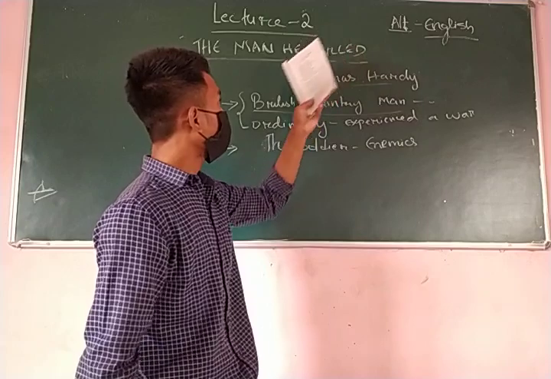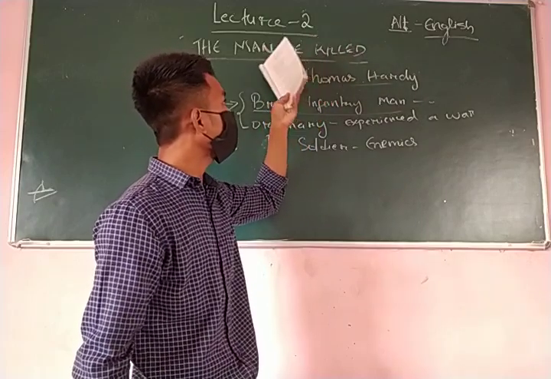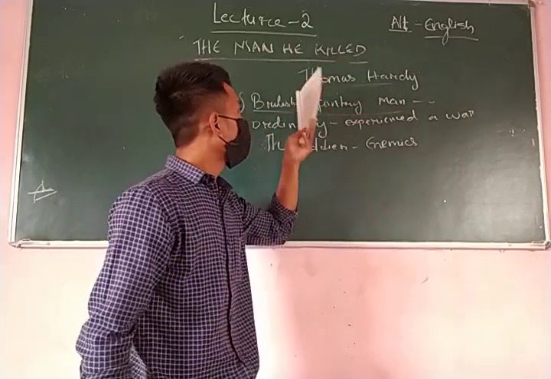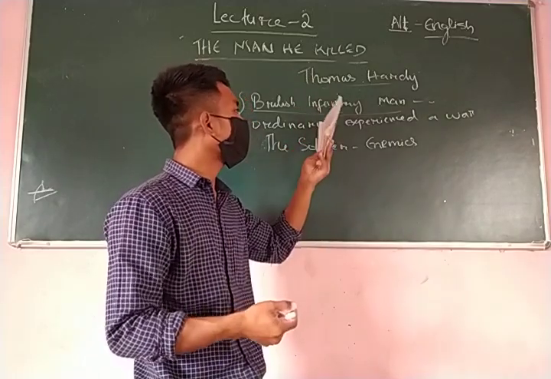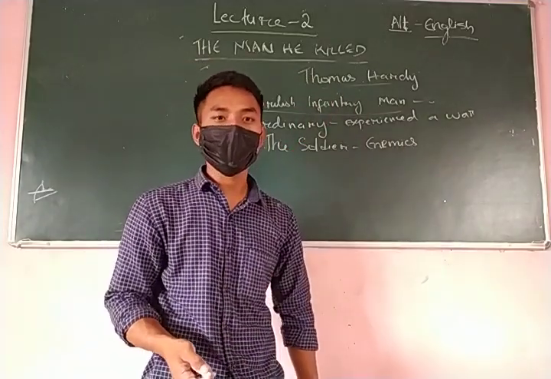So the title of the poem simply means the man he killed. It is an ordinary person, the infantryman, who killed his enemies during the war.